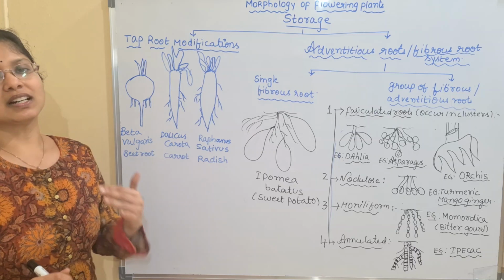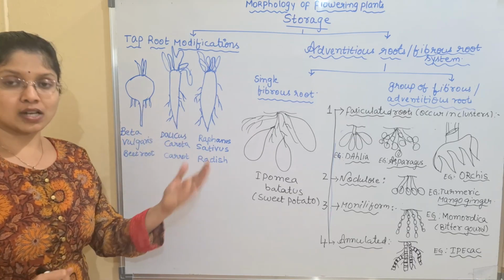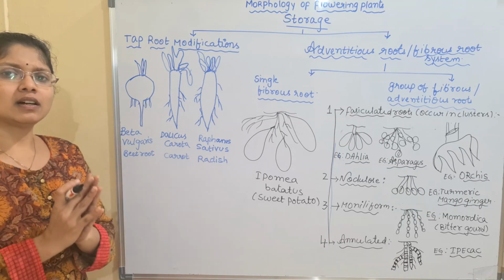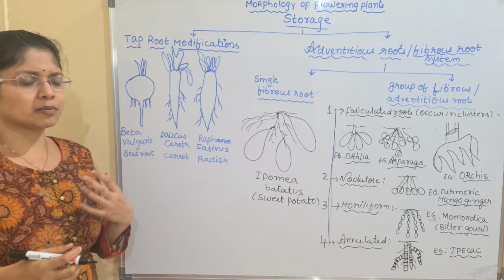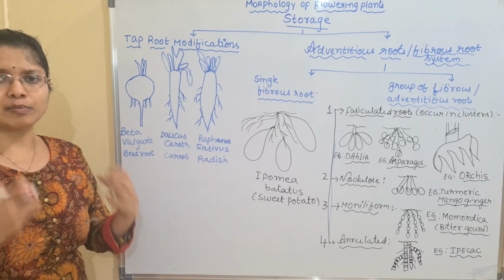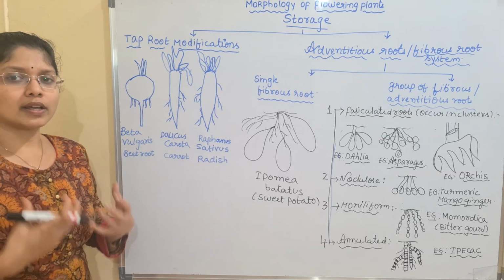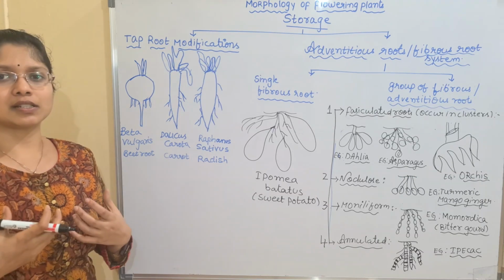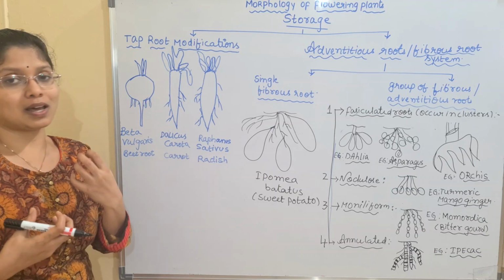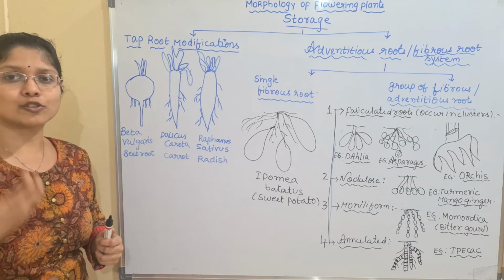So now we'll be learning about the most important function of the root, that is storage. Storage means that other than the leaves, which are the major source for the production of starch, starch will be stored in different structures. Mainly the fruits, or even different parts wherever the starch is required, will store it in small amounts. But in the case of roots, you can see significant storage of starch.